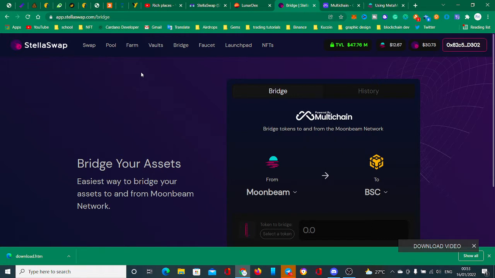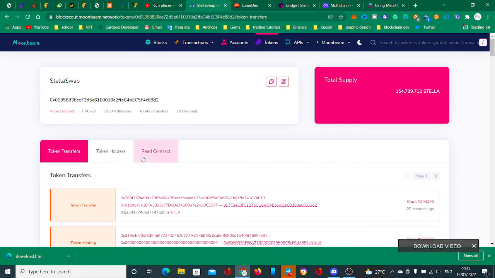So we are making 50x. You can make 50x, especially if they launch early, and most times I actually get in very early. Yes, I'm privileged to some of them. These are new DEXs on the Moonbeam network. When you click on it, you see what's going on here. You can actually copy the contract address.